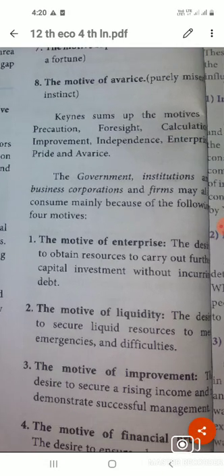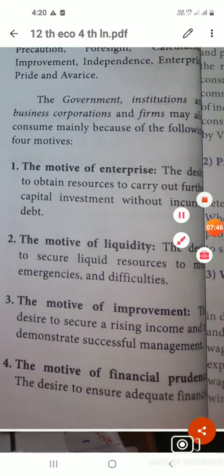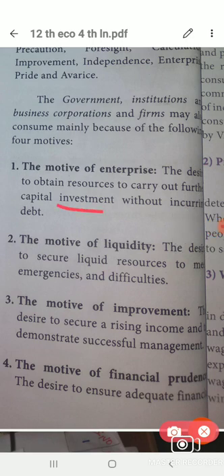First one is the motive for enterprises. Enterprises, they have to start any business, no. So obtain the resources to carry out capital investment without incurring debt, this is important. The government or any other firms or any other individual person, they have to start the business without incurring debt, or with no debt. So for that reason, they consume less and save. So, the motive for enterprises.